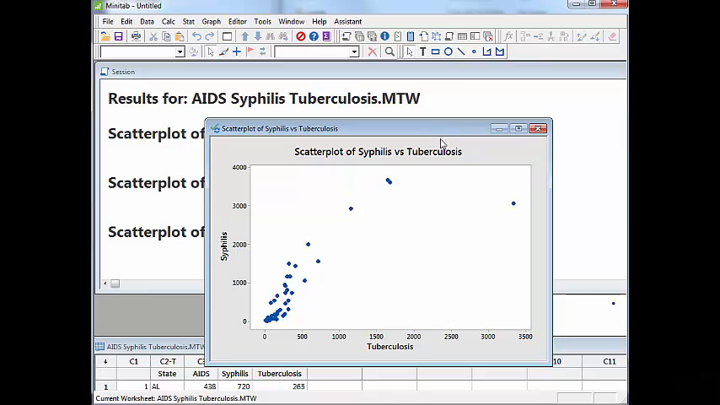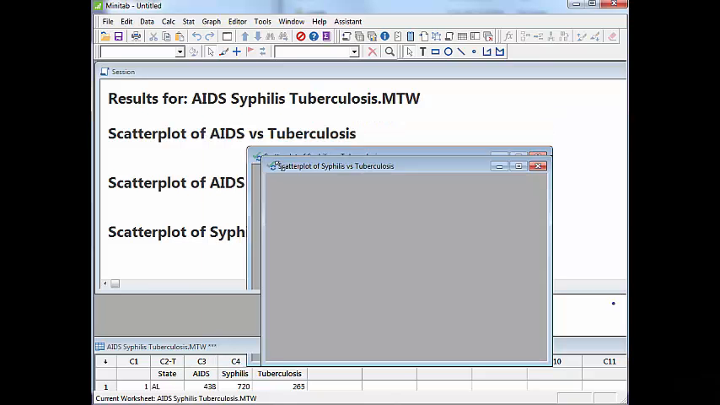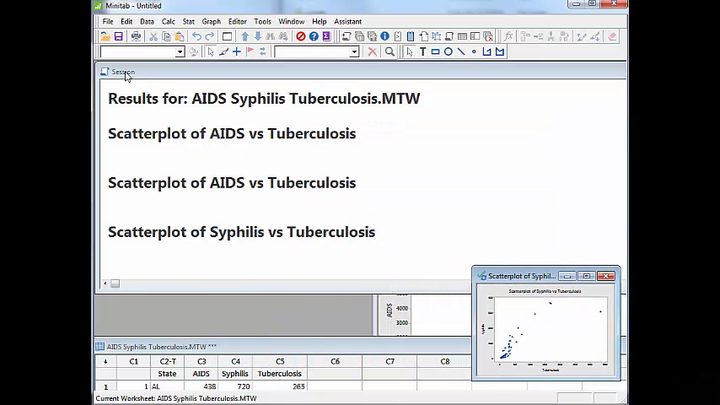Okay, in California for that year, for some reason, it looks like for the number of tuberculosis cases, the number of syphilis cases was a lot lower than you might expect by looking at the trend for the rest of the states. Okay, that's interesting as well. I'll put that to the side.